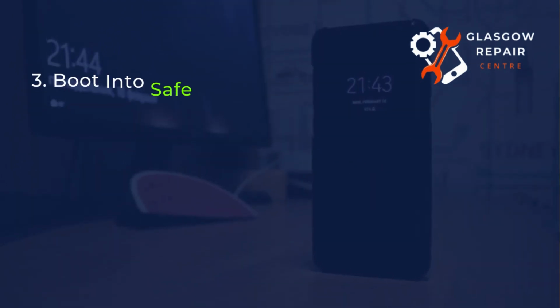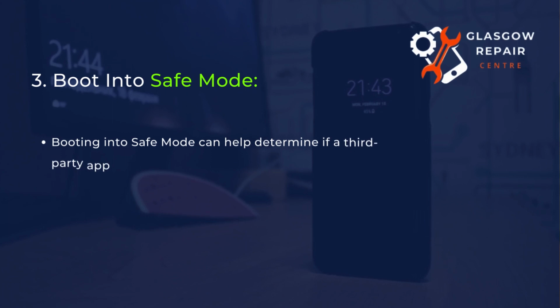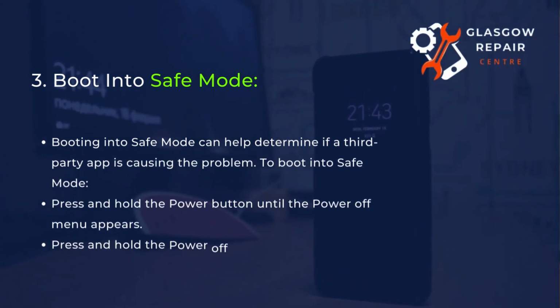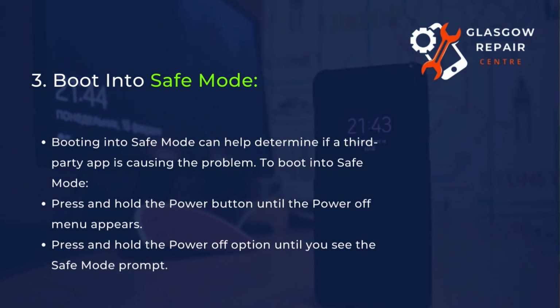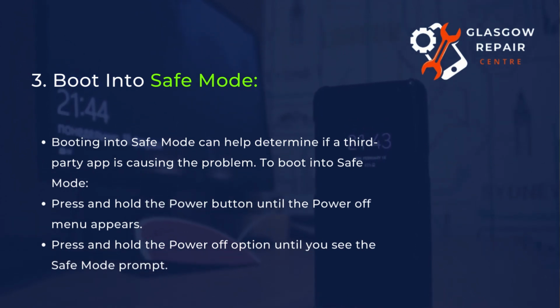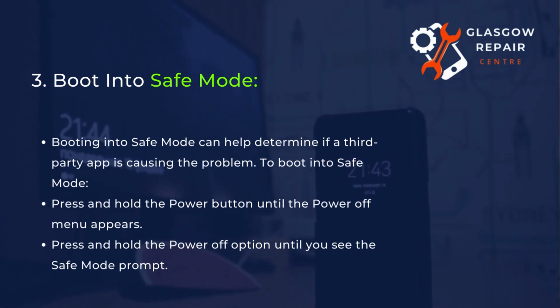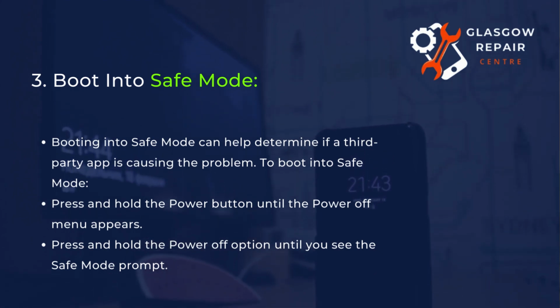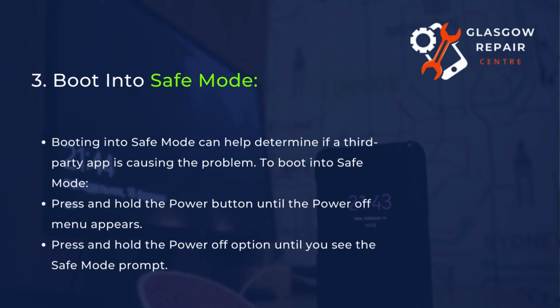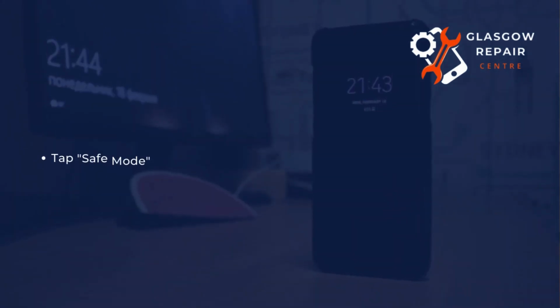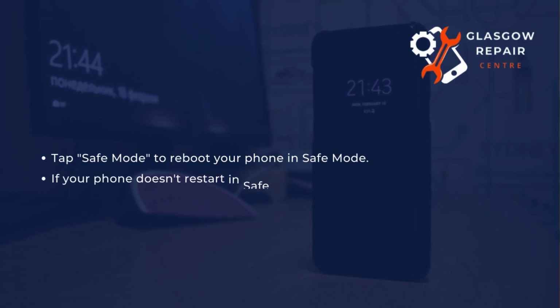3. Boot into safe mode. Booting into safe mode can help determine if a third-party app is causing the problem. To boot into safe mode, press and hold the power button until the power off menu appears. Press and hold the power off option until you see the safe mode prompt. Tap safe mode to reboot your phone in safe mode.